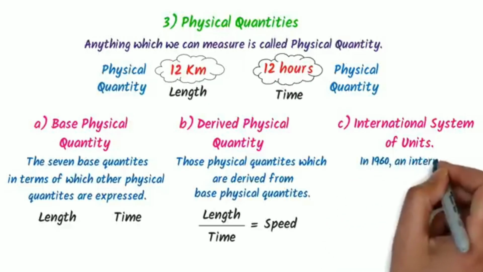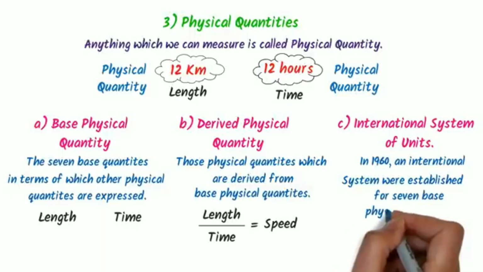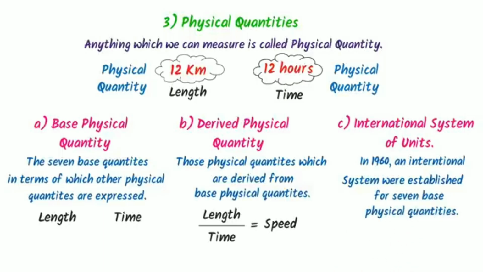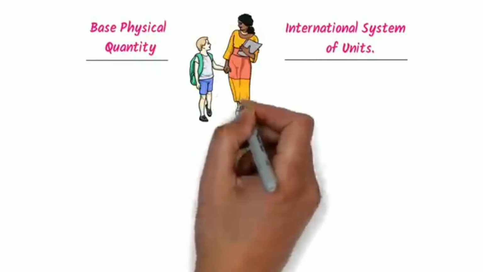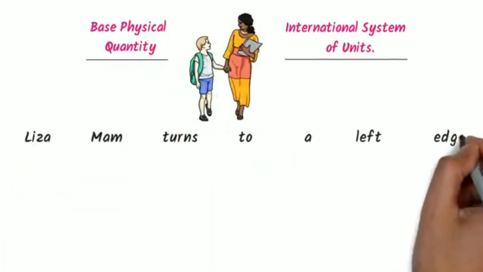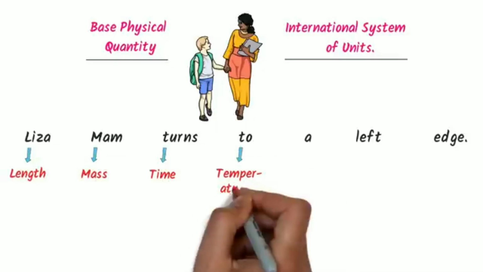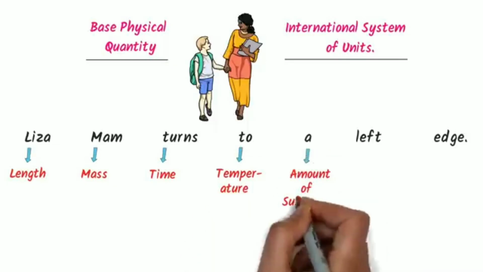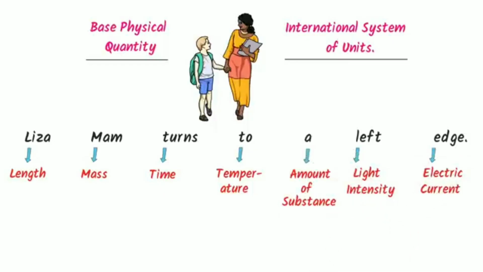Now what is the International System of Units? Well, in 1960, an International System of Units was established for the 7 base physical quantities, which we call the International System of Units. Now how to remember base physical quantities and International System of Units? Well, I always use my personal trick. I say Lisa ma'am turns to a left edge. Here L stands for length, M stands for mass, T stands for time, this T stands for temperature, A stands for amount of substance, L stands for light intensity, E stands for electric current.